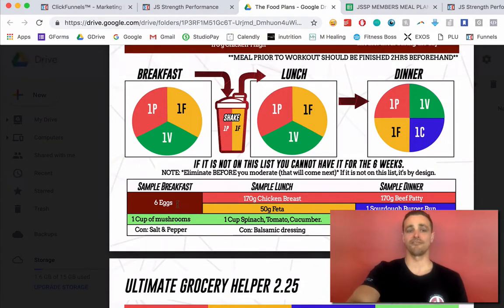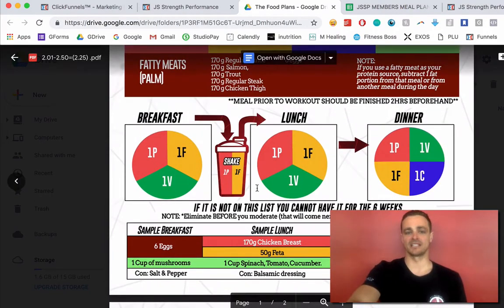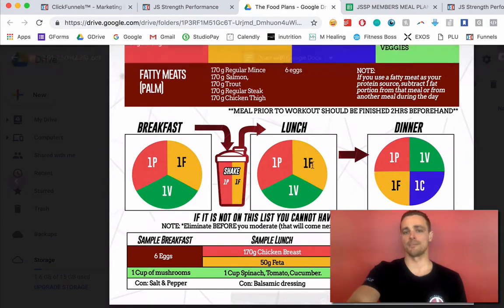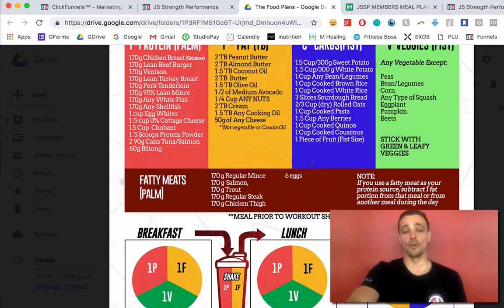So we're just going to have the fatty meat source and veggies, in this case 1 cup of mushrooms. So that would be your meal plan. So once again, if I wanted to have salmon for lunch, then I would just have salmon and the veggies. I wouldn't have the fat options with that. Cool, hope that makes sense.